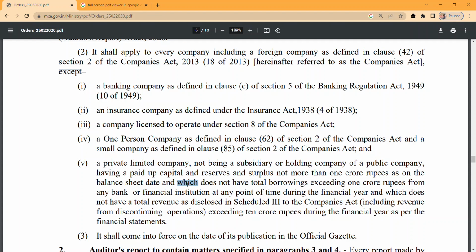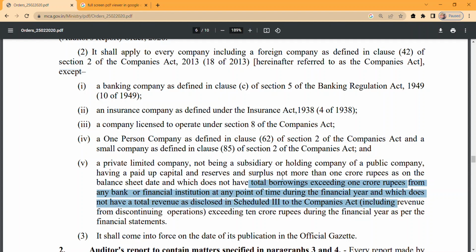Let's go forward. The company does not have total borrowings exceeding 1 crore rupees from any bank at any point of time during the financial year, and does not have total revenue as disclosed in Schedule 3 of the Companies Act, including, and here is the important part, revenue from discontinuing operations, exceeding 10 crores during the financial year as per the financial statement.